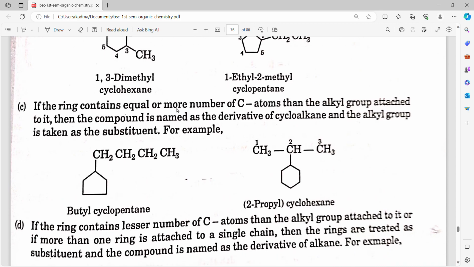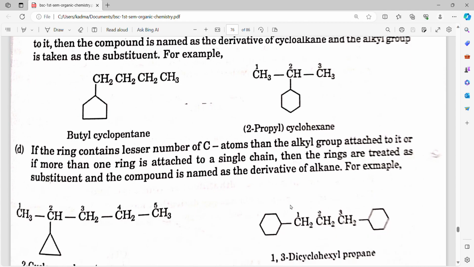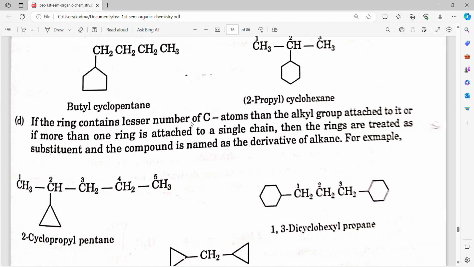If the ring contains an equal or greater number of carbon atoms than the alkyl group attached to it, then the compound is named as a derivative of cycloalkane and the alkyl group is taken as a substituent. For example, butylcyclopentane, propylcyclohexane. If the ring contains fewer carbon atoms than the alkyl group attached to it, or if more than one ring is attached to a single chain, then the rings are treated as substituents and the compound is named as a derivative of alkane.